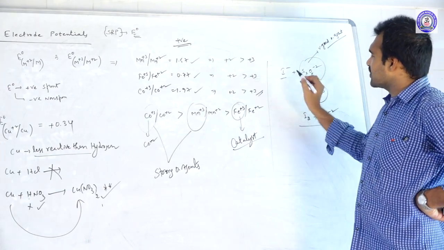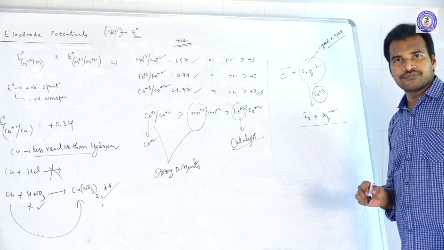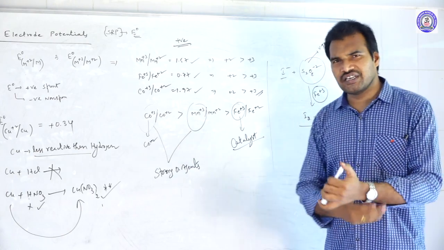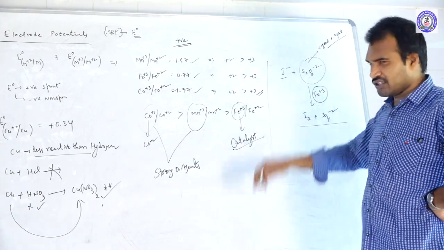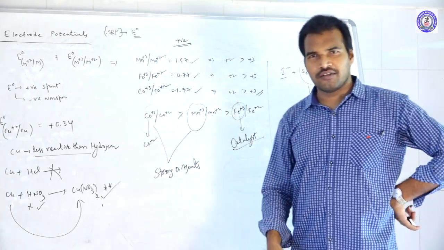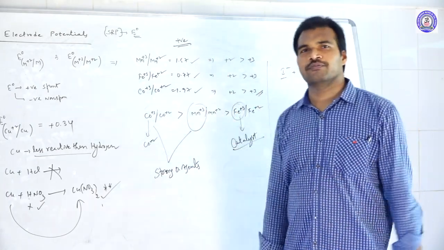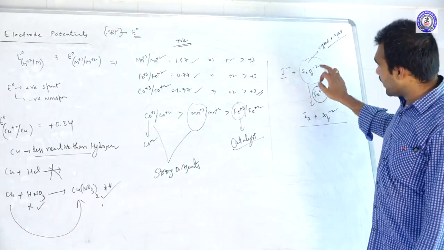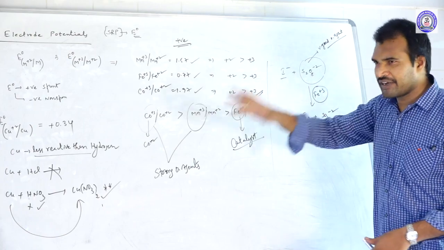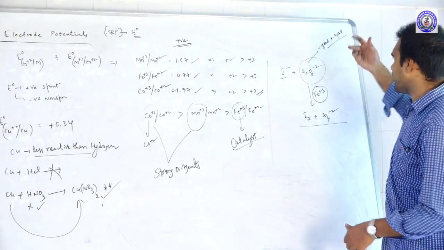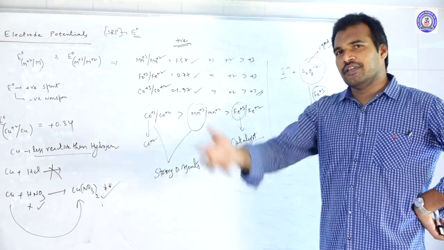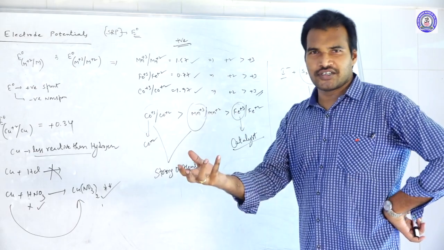There is a small story behind this. One day the iodide ion was feeling guilty because of its negative charge. It wanted to be oxidized immediately, to become I2. S2O8 is a very good oxidizing agent, so it thought, if I go to S2O8, definitely it will help me. So it went to Marshall uncle and requested, can you please oxidize me into I2?